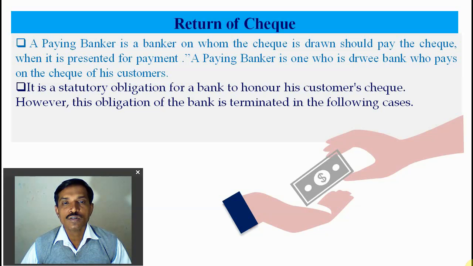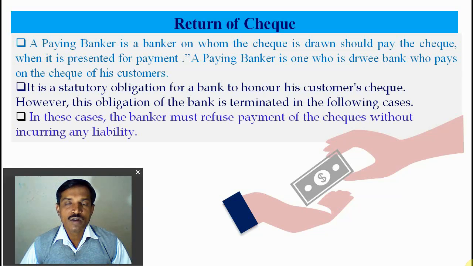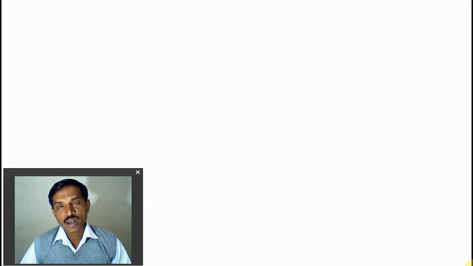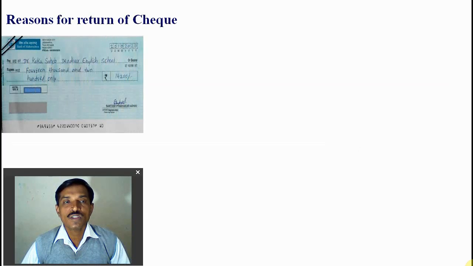However, the obligation of the banker is terminated in the following cases. Whenever the bank has doubt about a fraud check, doubt about the signature, or there is insufficient balance in the account, at that time the bank can refuse payment to the customer. So in these cases, the banker must refuse the payment of the check without inquiring about the liability. So what are the reasons for the return of the check?